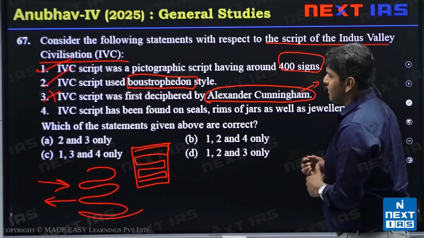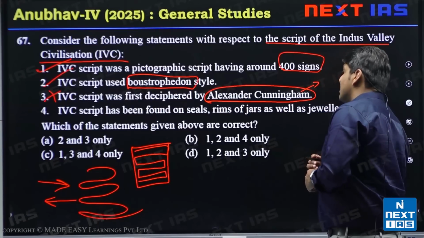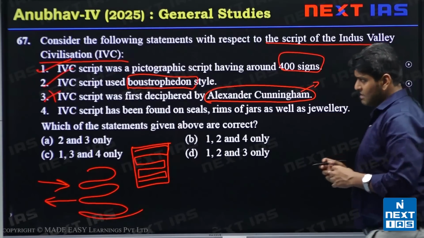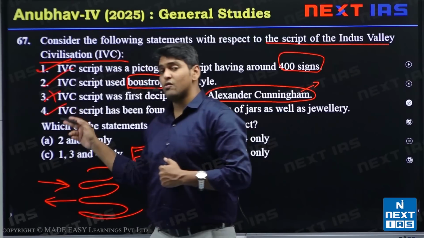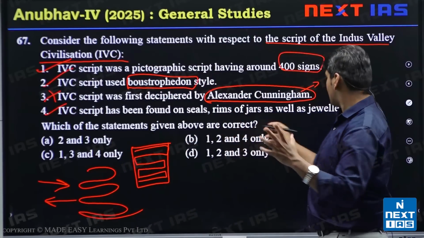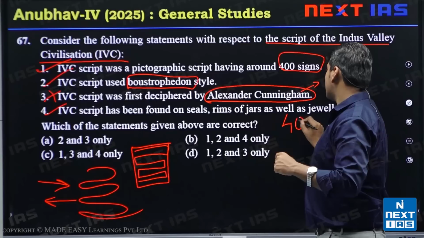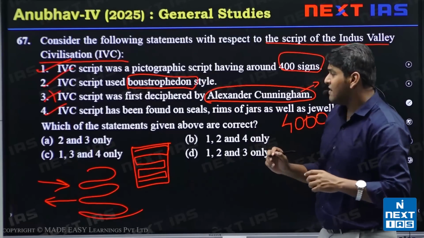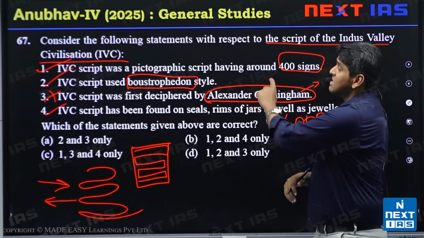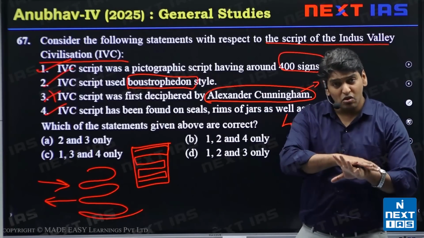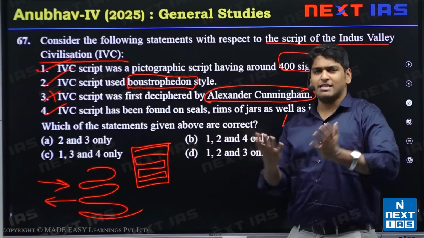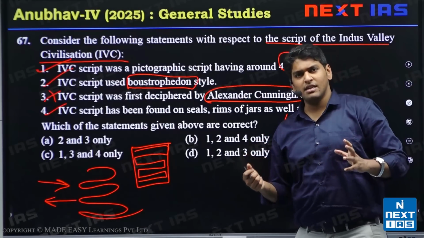Then we have: IVC script has been found on seals, rims, and jars, as well as jewelry. Yes, this statement is correct. It has been found in a lot of places. Overall, there are around 4,000 artifacts, around 4,000 things where this script has been found, and we can use all of that to decipher what is happening there.